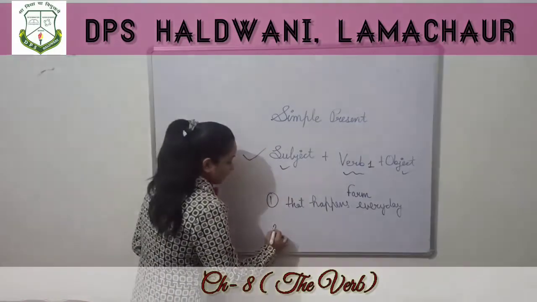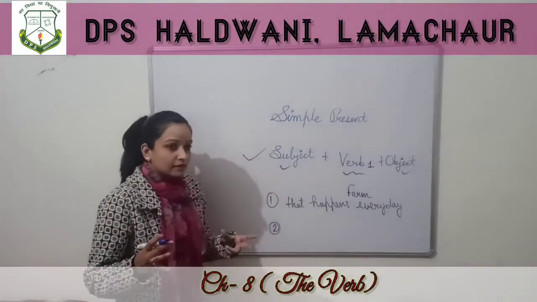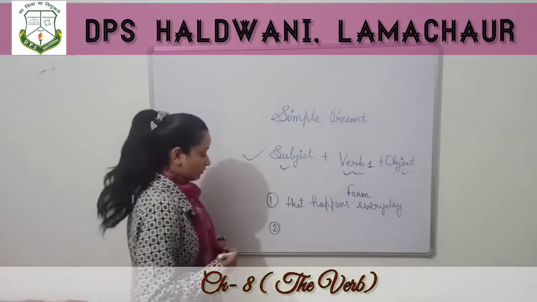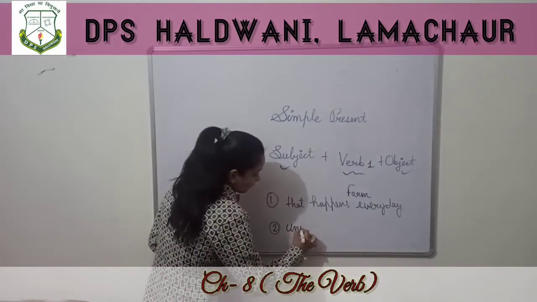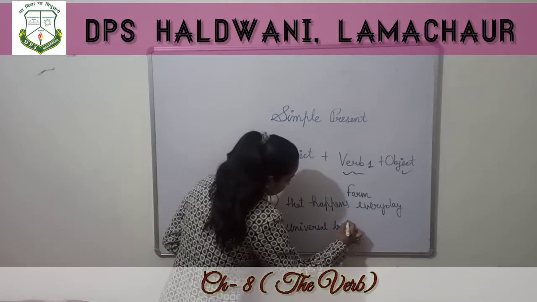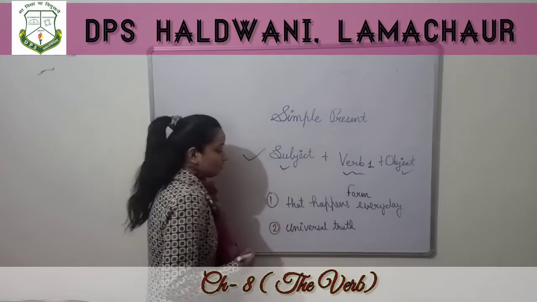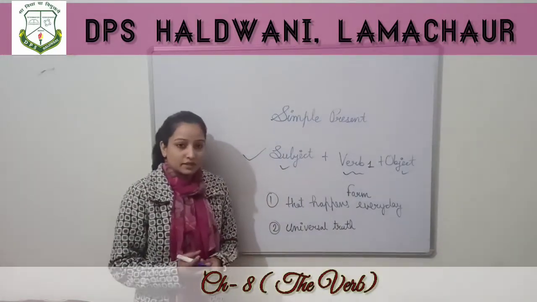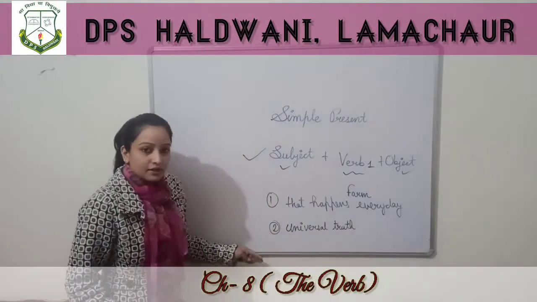And the second one is for the thing that is true for all, or we can say universal truth. So we can use simple present tense in two ways.